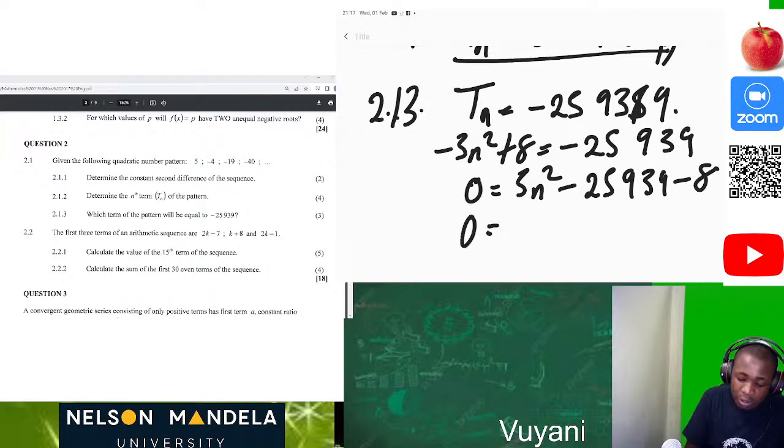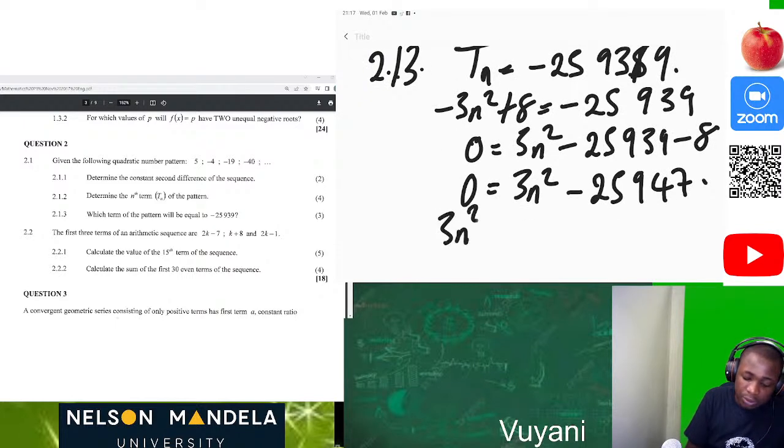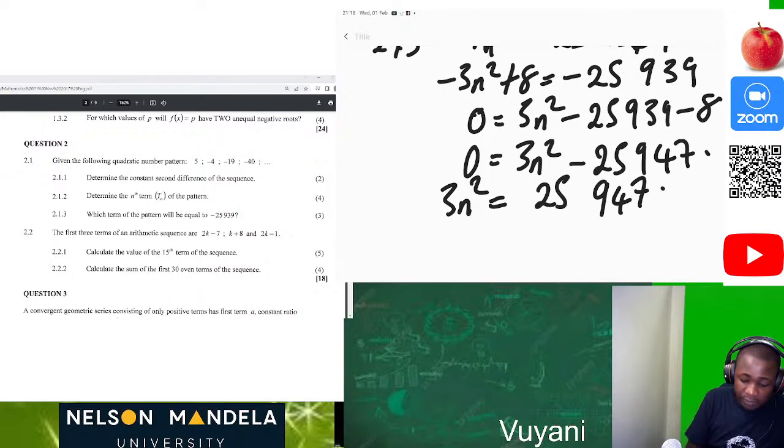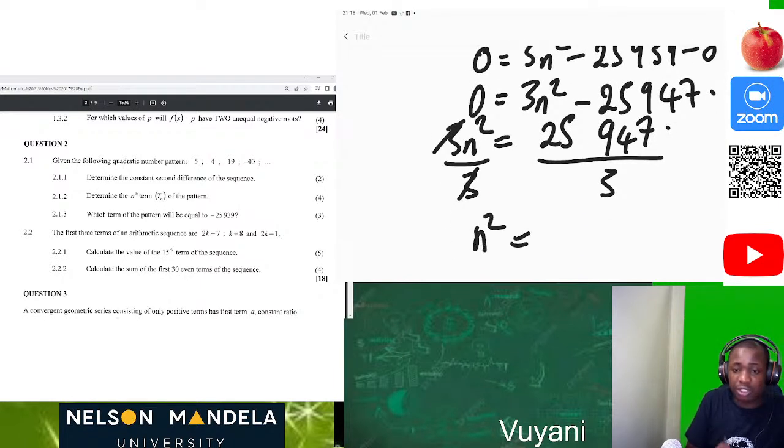Then 0 is equal to 3n squared. Then if we use our calculator here, we're going to have negative 25,947. Now 3n squared is equal to 25,947. Then if we divide both sides by 3, now we're going to use our calculator. So it's just your skills of algebra to be able to solve these questions. So n squared is equal to 8,649.